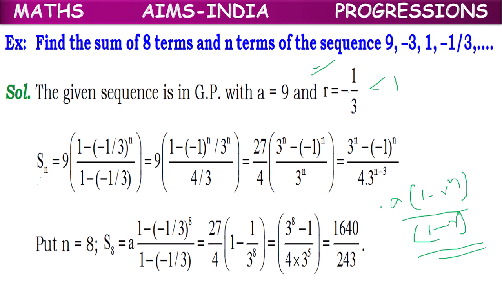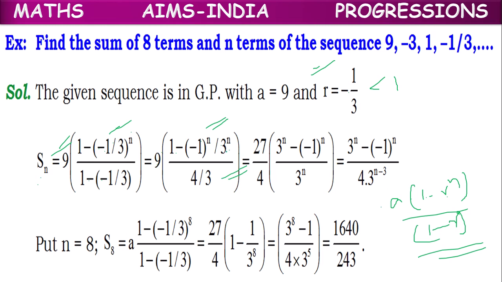So Sn equal to, in the place of A, we can keep 9, into 1 minus, in the place of R, we can keep -1/3, by 1 minus -1/3. Like that separately we can write 9 into 1 minus -1 whole power n by 3 power n. So after simplification, minus into minus becomes plus, 3 into 1, 3 plus 1, 4/3. This is 4/3.